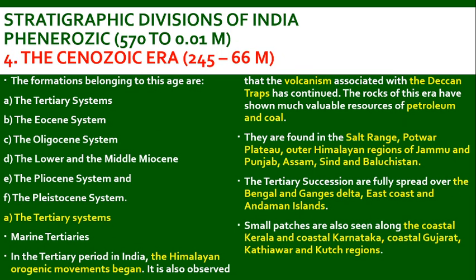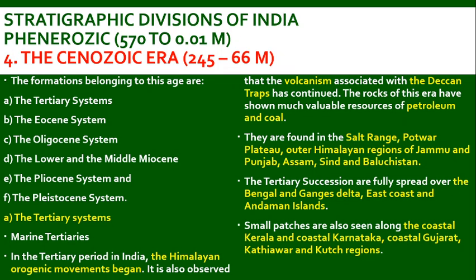The Cenozoic era is classified as tertiary systems: Eocene, Oligocene, the lower and middle Miocene, the Pliocene system, and the Pleistocene system. The tertiary systems are mainly marine tertiaries, which means the marine animals will be present in this tertiary system, which is formed under those time the Himalayan orogenic movements began. It is also observed that the volcanism associated with the Deccan Traps has continued, which means in the Cenozoic era